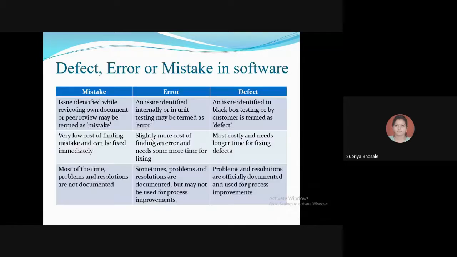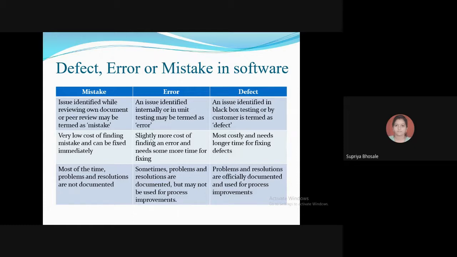Then the basic difference between defect, error, or mistake in the software. When the students were giving this particular STQA paper, this kind of question was asked: what is the difference between defect, error, or mistake in the software?